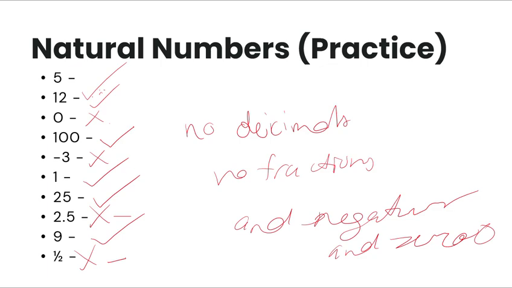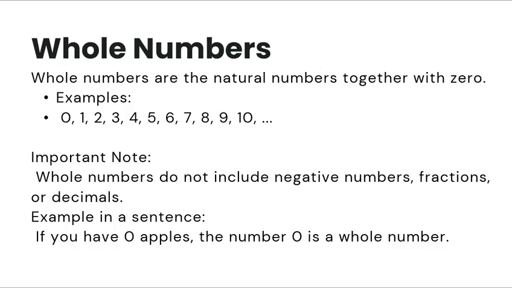Okay, so let's move on. So, what are whole numbers? Whole numbers are basically natural numbers together with zero. Whole numbers, like natural numbers, do not include negative numbers, fractions, or decimals. So, in simple terms, whole numbers are natural numbers with zero. That's everything that you need to know. And let's move on.